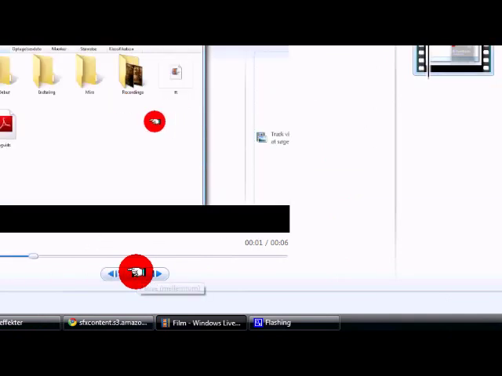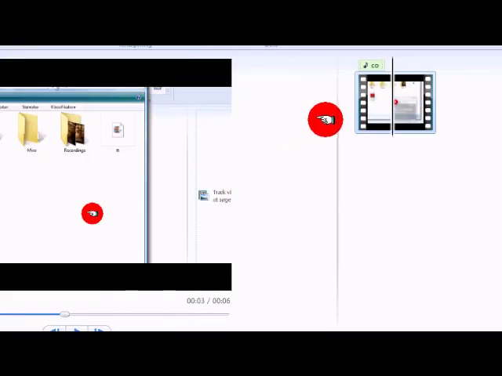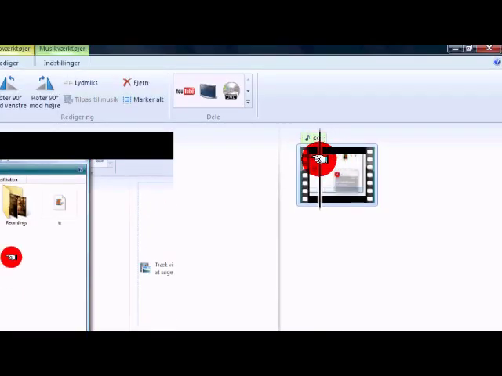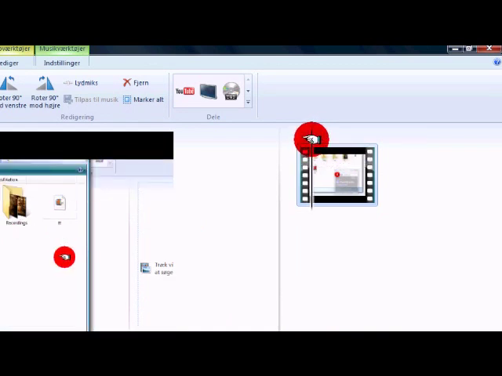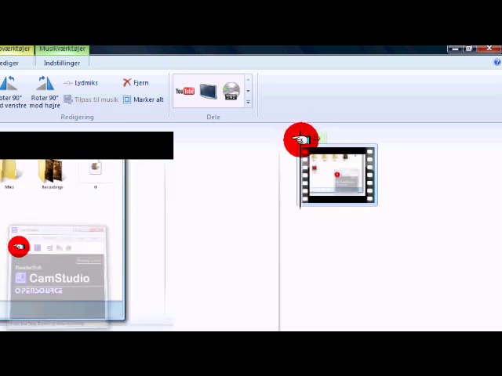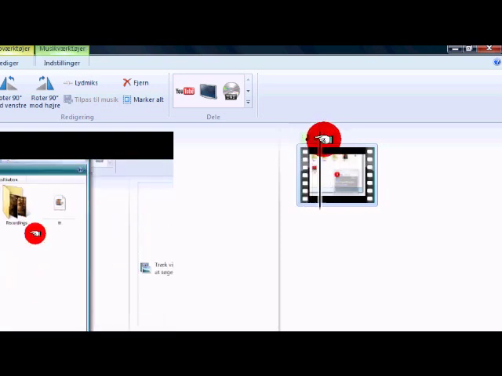Okay, and now it's added to my video. Yup, and it works fine. And if you don't want the cow moo to be so long, you can just draw this black line here where you want it to be. Then if you right click on the sound effect, you can say split.